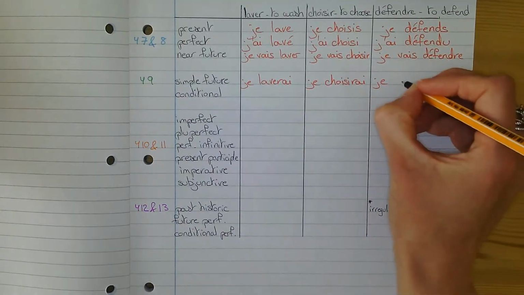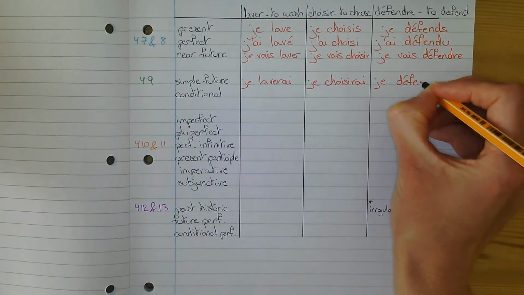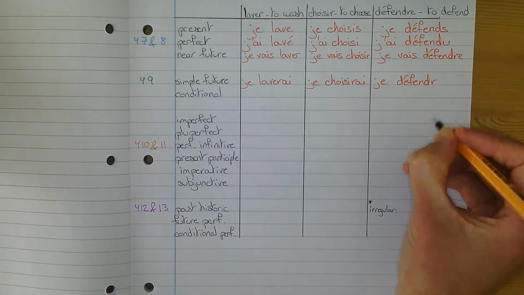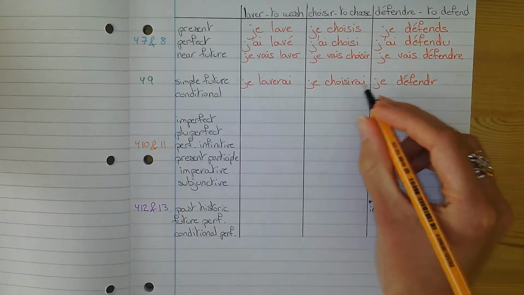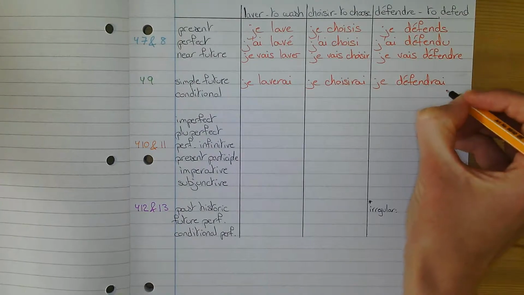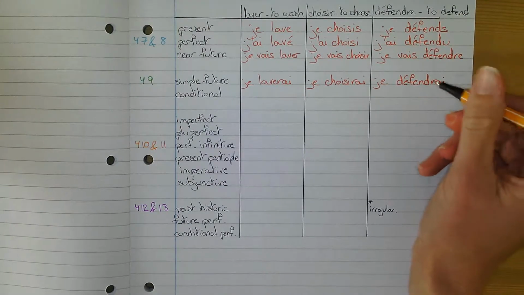For RE verbs, you just need to take off the E. So that's what I did. And you add the same ending. Je défendrai, I will defend.